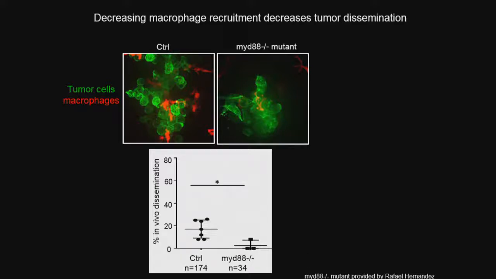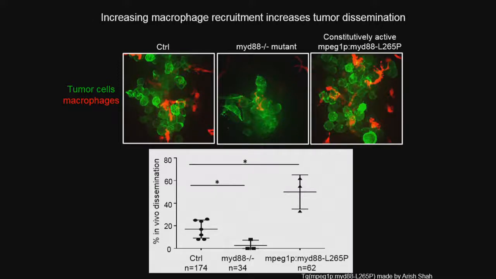So then we asked if the converse is also true. If we increase tumor cell macrophage interactions, do we see an increase in dissemination? So the way that we did that is we created a constitutively active point mutation in MyD88 and then drove it specifically in macrophages. And you can see this increased infiltrate of macrophages in the microenvironment as well as a concomitant increase in in vivo dissemination.